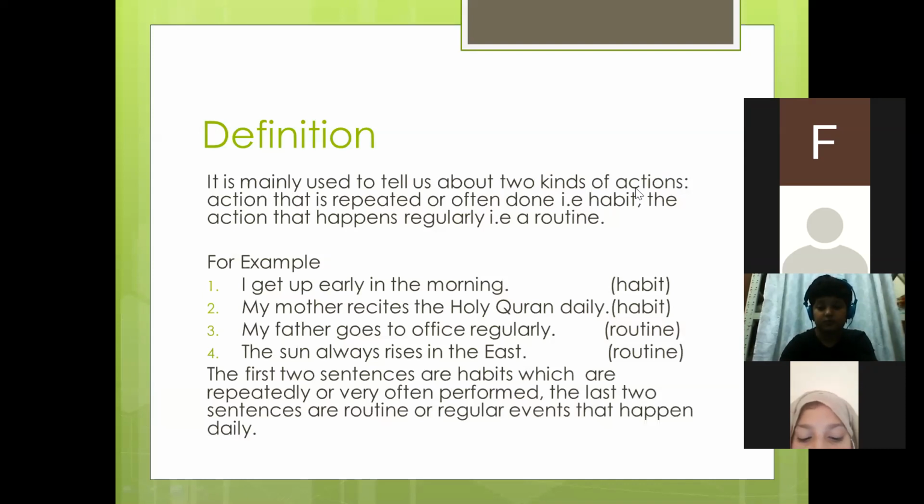Now, which two kinds of action is this tense used for? Number one, an action that is repeated or often done. Obviously, the action which is repeated or very often done is our habit, because habits are repeated actions.